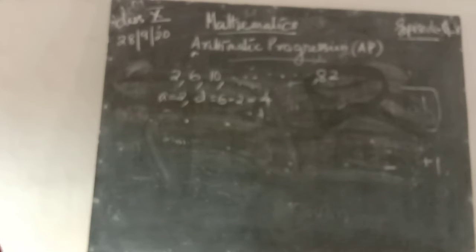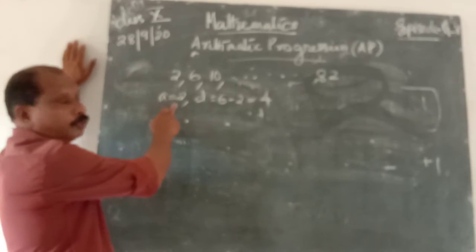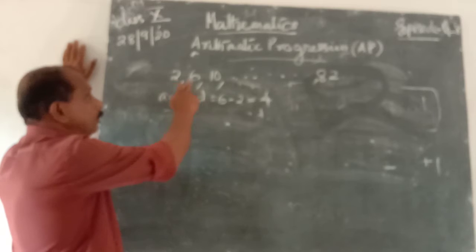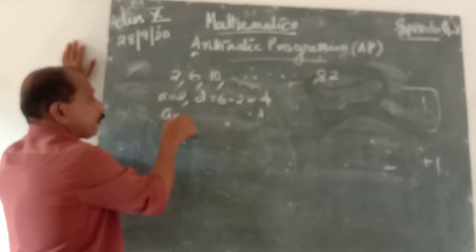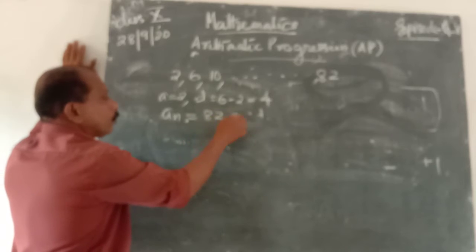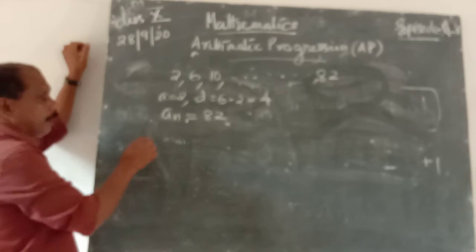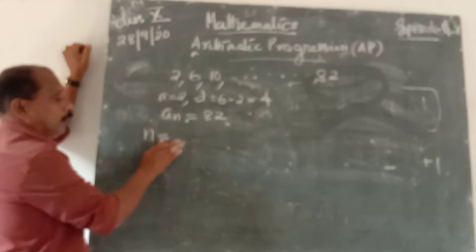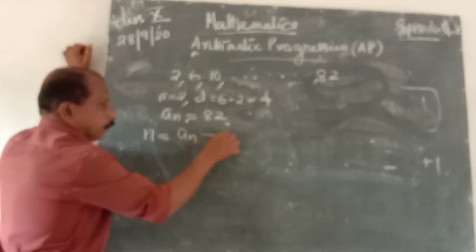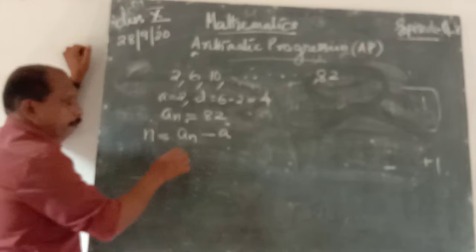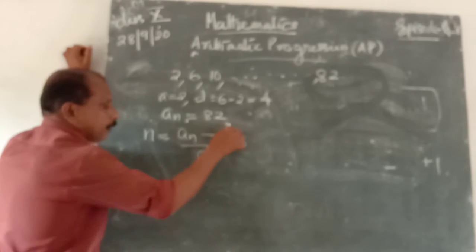To find the number of terms, what is the first term? 2. The common difference is 6 minus 2, which is 4. The nth term is 82. Therefore n is equal to last term minus first term by common difference plus 1.